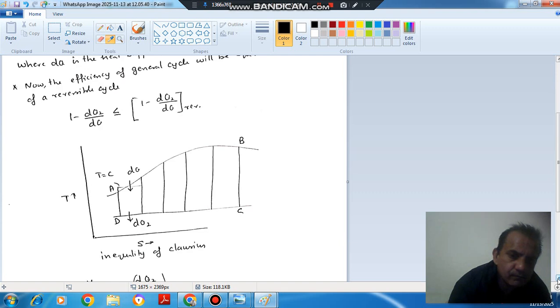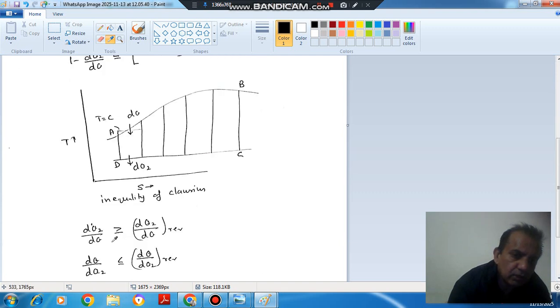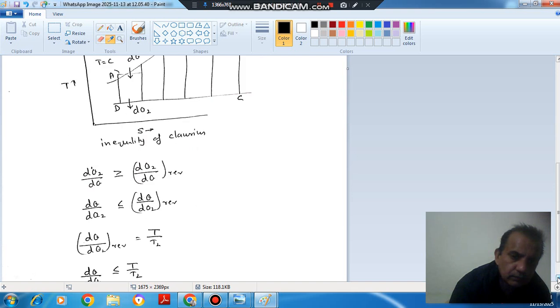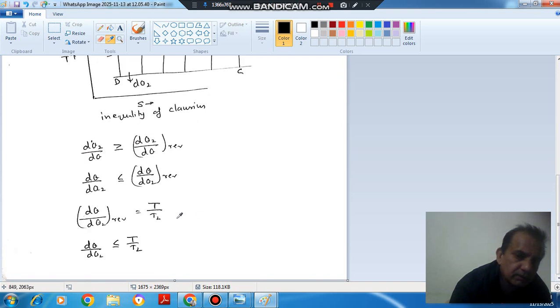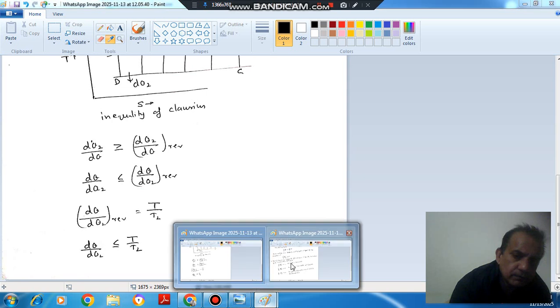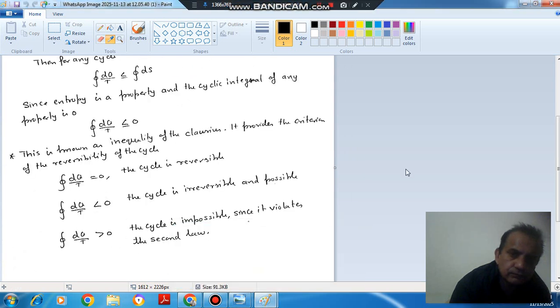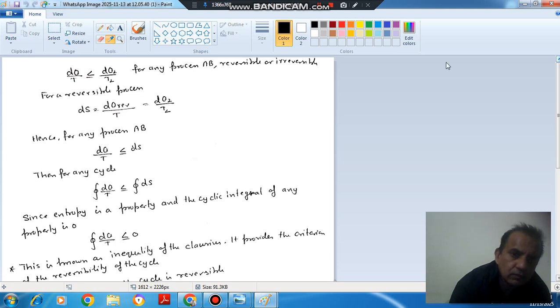So here dq2 by dq will be greater than or equal to dq2 by dq reversible, or dq by dq2 less than or equal to dq by dq2 reversible. Okay, or dq by dq2 reversible is equal to T by T2, or dq by dq2 will be equal to or less than T by T2. Or dq by T less than or equal to dq2 by T2 for any process, reversible or irreversible.